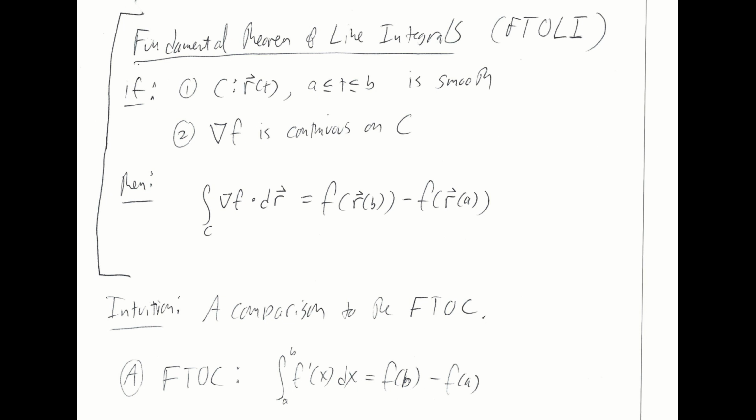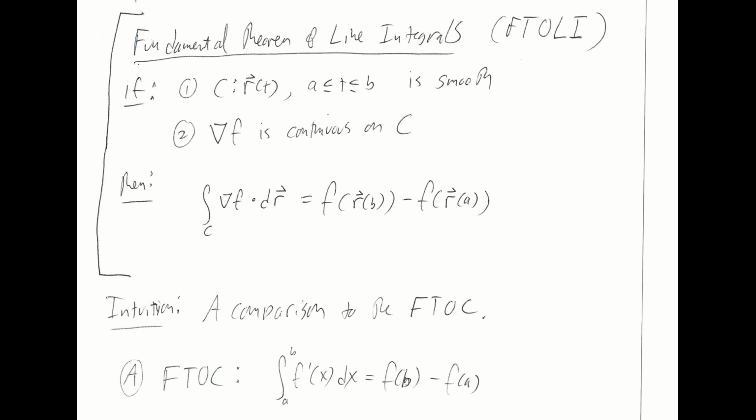If you have a smooth curve given by parameterization r hat of t, where t is going from a to b, and if you have a gradient vector field, that is to say a conservative vector field which is continuous everywhere on your curve C, then the line integral of this gradient vector field along C is just given by the value of the potential function at the final endpoint of C, minus the value of the potential function at the initial point of curve C. So that is the formal statement of the theorem.